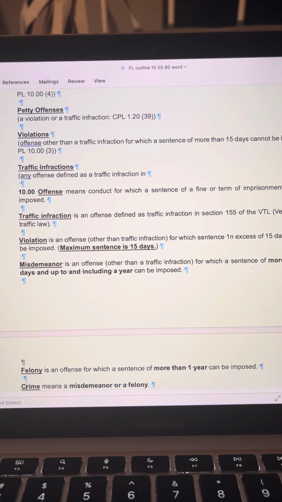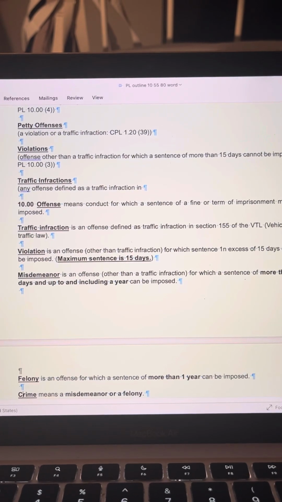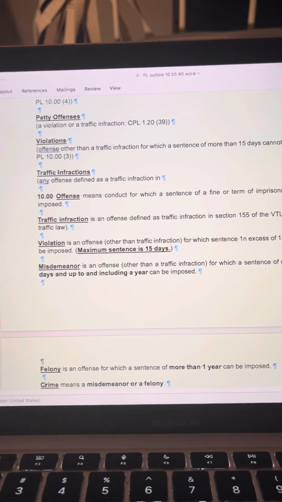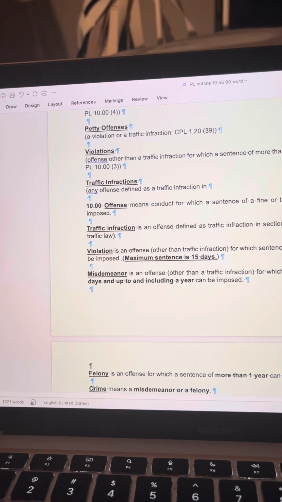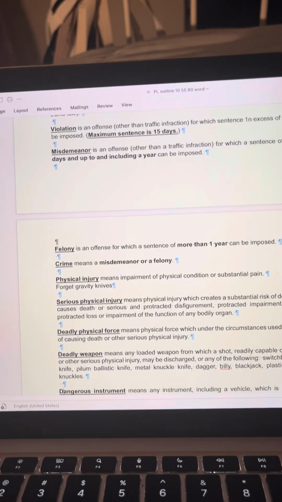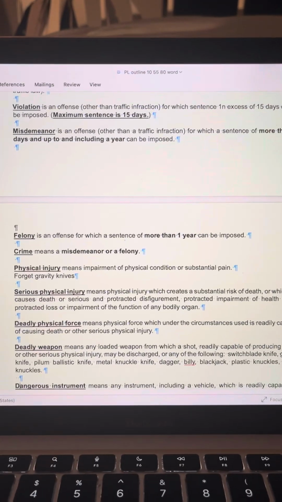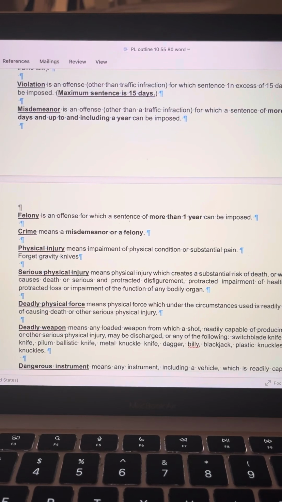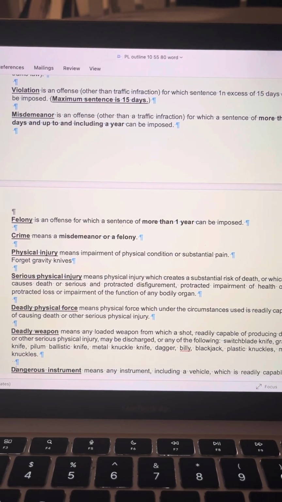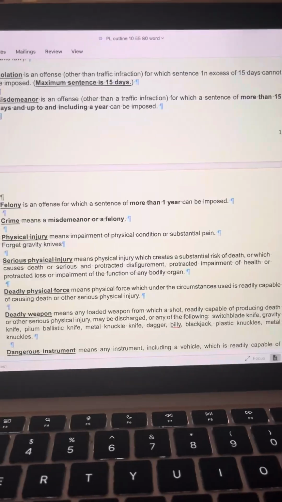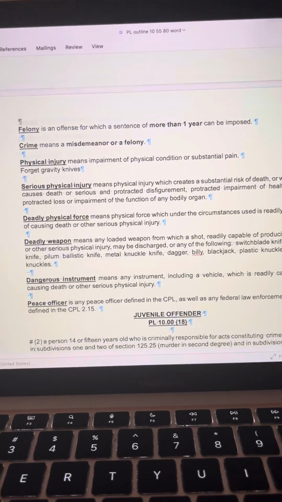Misdemeanor is an offense other than a traffic infraction for which a sentence of more than 15 days and up to and including a year can be imposed. Felony is an offense for which a sentence of more than 1 year can be imposed. Crime means a misdemeanor or felony. Physical injury means impairment of physical condition or substantial pain. And that's another note I made to myself.